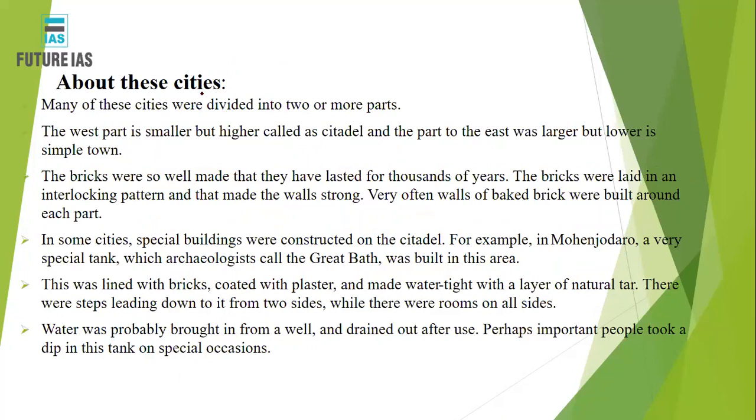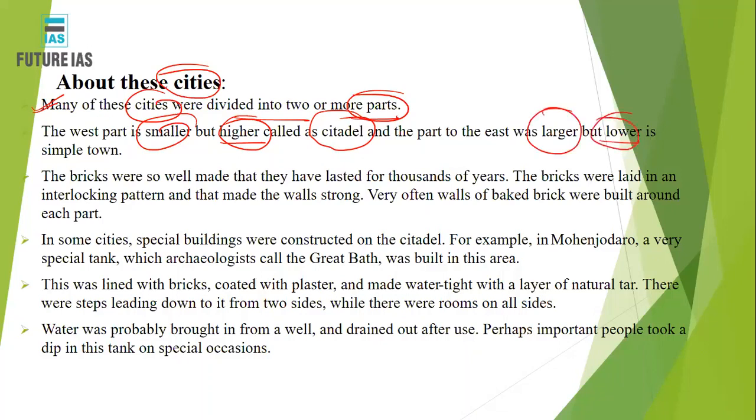Okay, now let's look at a few of the cities which were there. Many of the cities were divided into two or more parts, like an upper town and a lower town. The western part of a city was smaller, but higher. We call it a citadel. The part on the eastern side was comparatively larger, but lower, and it is basically a simple town. It is also called the lower town.